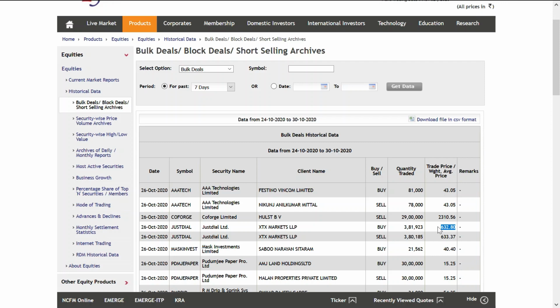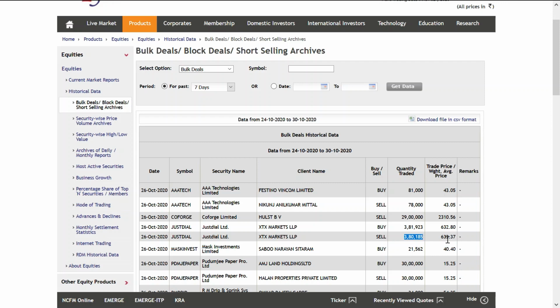So they bought at 632.80 as an average price, and on the same day, 26 October, they sold it at 633.37. They almost sold all the quantity. If you see, the buying quantity and selling quantity are almost similar.